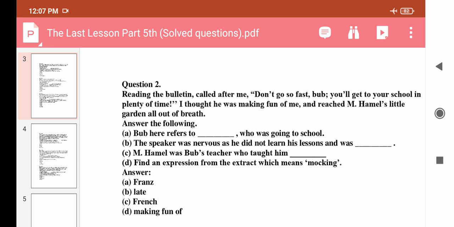It means Bob refers to the friends. The speaker was nervous as he did not learn his lesson and was late. The answer is B, late. Mr. Hamel was Bob's teacher, who taught him French. Find an expression from the extract which means mocking. Mocking means making fun of. So the expression from the extract is making fun of.